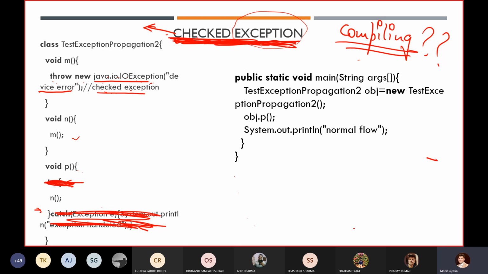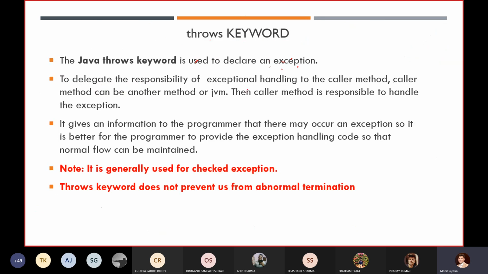So for a checked exception, how can we do this? Using the throws keyword. That is the application of the throws keyword. Using the throws keyword, we delegate the responsibility of exception handling to the caller method, the method who is calling.